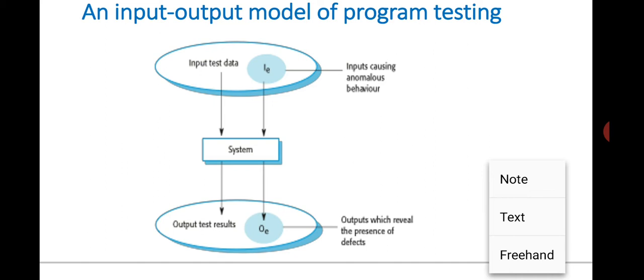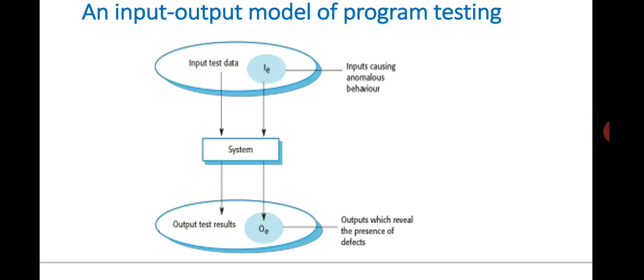If there are no errors, anomalies or mistakes in your program, then you execute it. You give some set of inputs, your program gives some results, and that result is compared with your expected result. If both match, then you can say that your program is working fine. This is the common way of testing that you are all doing.